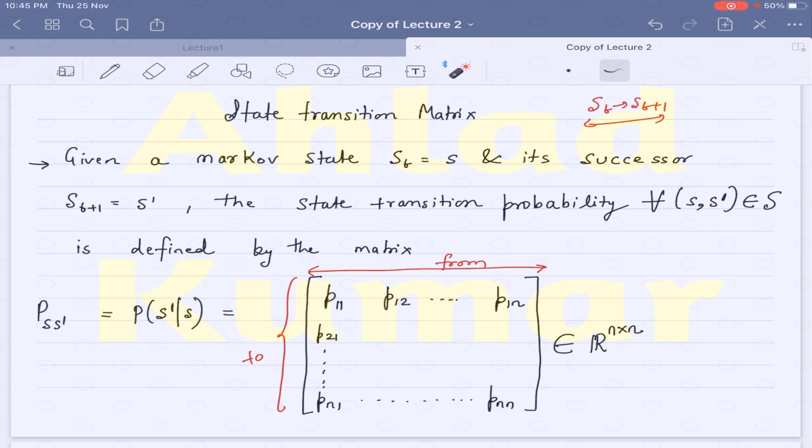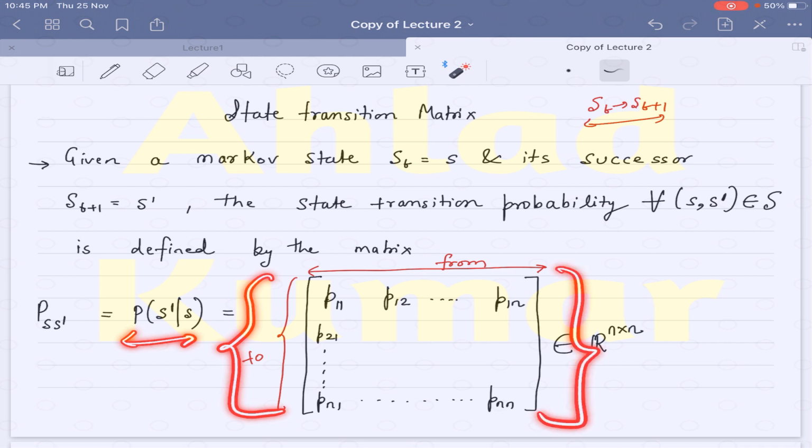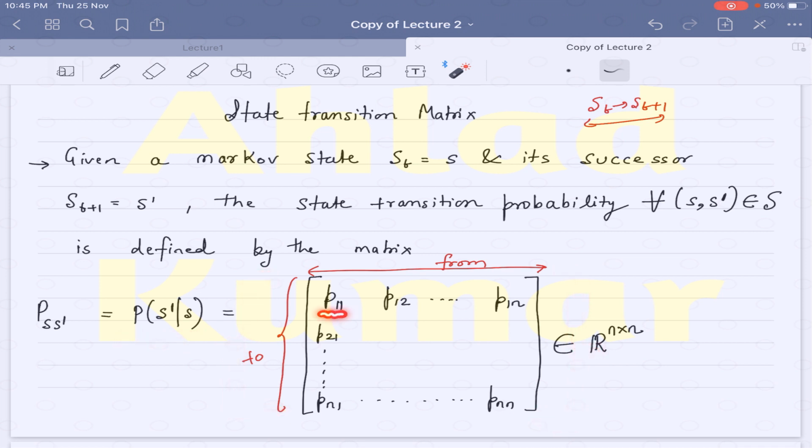So basically this state transition probability is represented in the form of a matrix, where each element is the probability of transitioning from one state to another state. Here the rows represent the state you are currently in, and the columns represent the state you are jumping to.